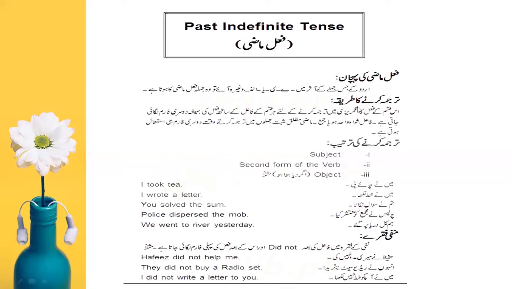Method of translation: to translate this kind of verb into English, with every kind of subject we always use the second form of verb, as I told you. So whether the subject is in the first person, singular or plural, we have to use the second form of verb always. So again, the sentence structure, you can see: subject, second form of verb, and then object.